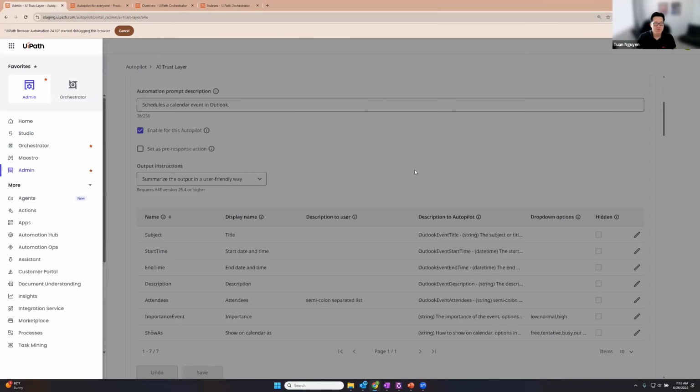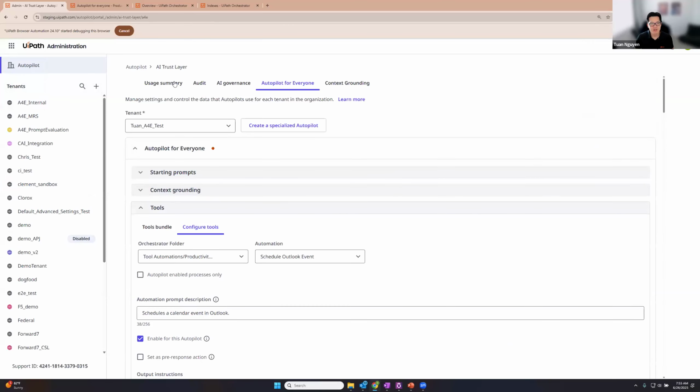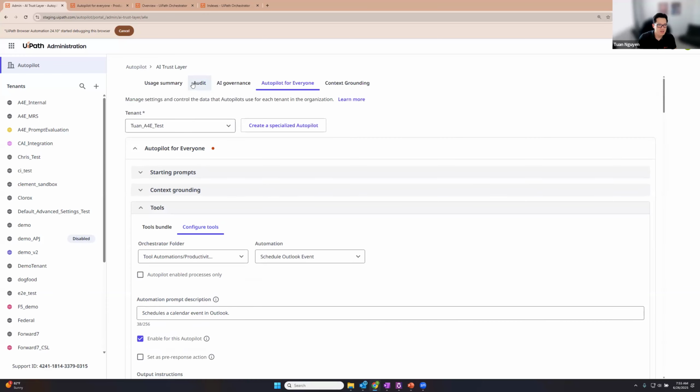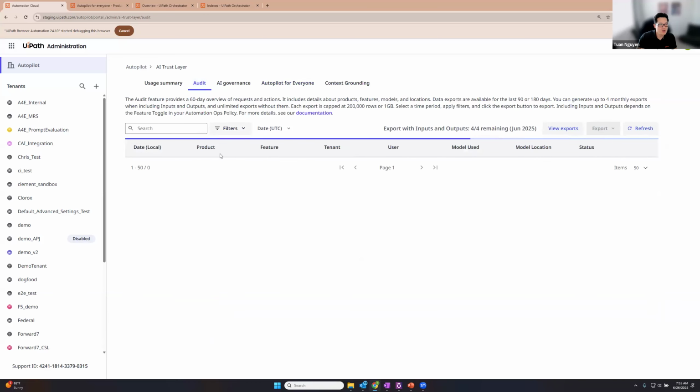We try to maintain all the governability in the AI trust layer. If you were to go in here, you could disable automations for specific users or folders. We try to follow the governance structure of what Creator already provides. If you want a user to have access to a tool, just add them to that folder. If not, they won't have access to that folder. Here you can audit all the calls made throughout the platform to any LLM-based product through the AI trust layer.